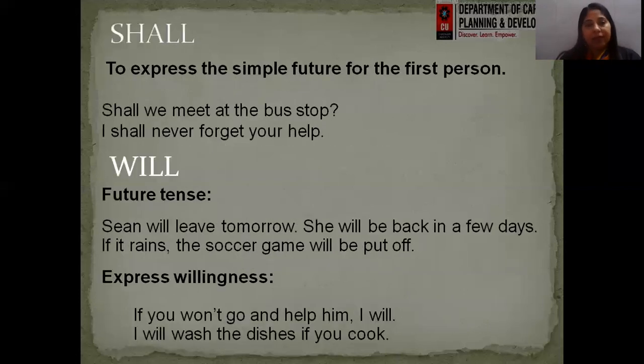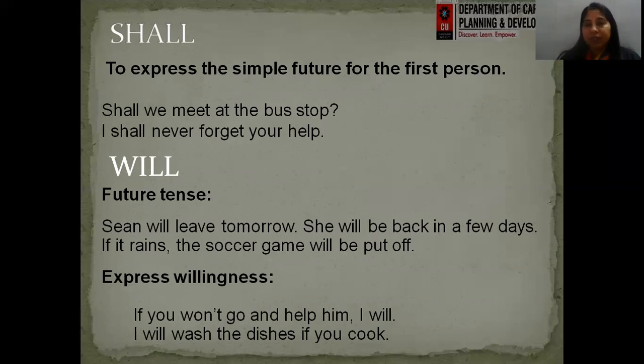Next is shall. It expresses the simple future for the first person. We usually use shall with the first person, right? That means with I. Shall we meet at the bus stop? So I'm asking this question, taking into consideration a future event, right?